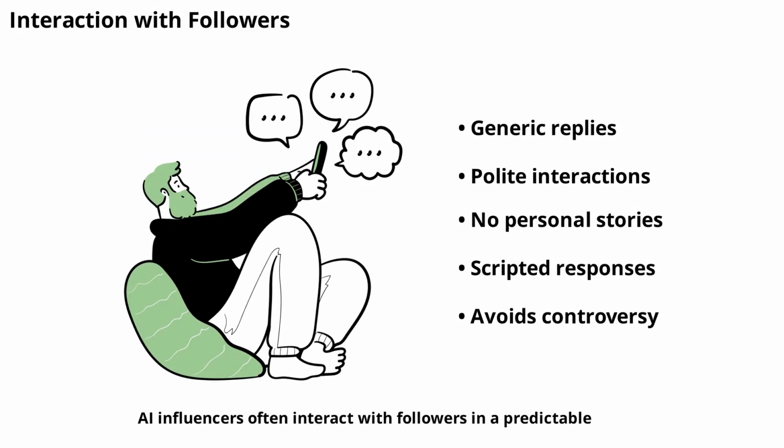AI influencers often interact with followers in a predictable, formulaic way. Their replies to comments may be generic, polite, and lack depth. Real influencers engage with their audience, share personal stories, and show genuine emotion. If you notice that the influencer rarely deviates from scripted responses or avoids controversial topics, it could indicate an AI presence. Observing engagement style is key to spotting artificial personalities.